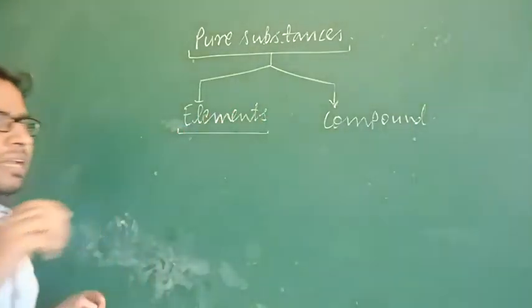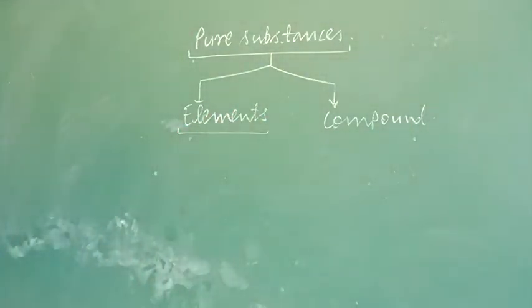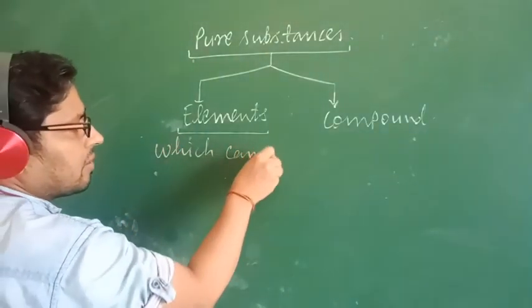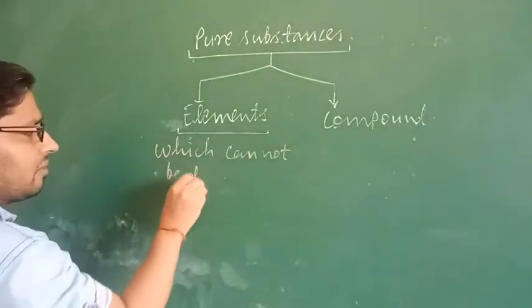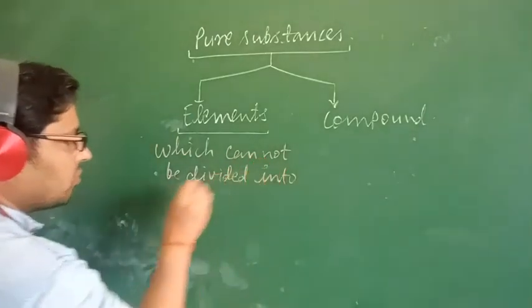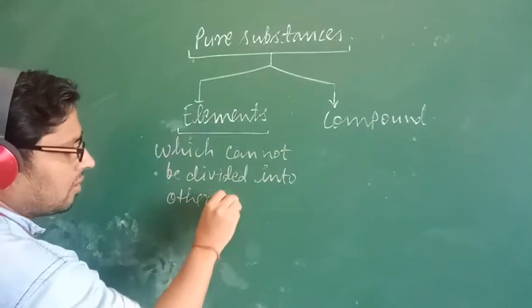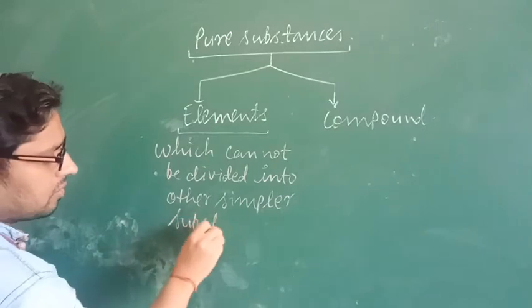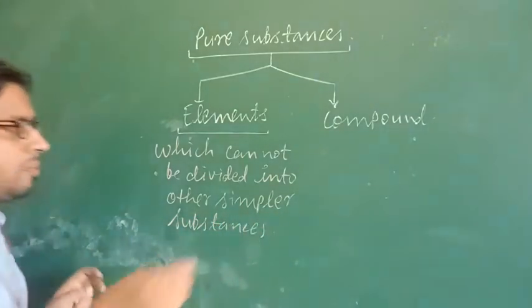Now what is an element? It is the simplest form of a substance which cannot be divided into other simpler substances. That means it cannot be split up.